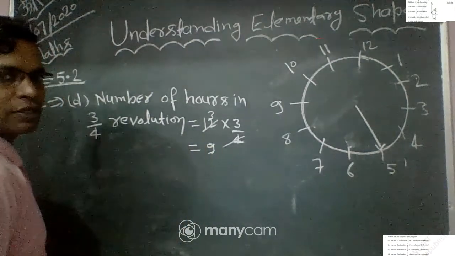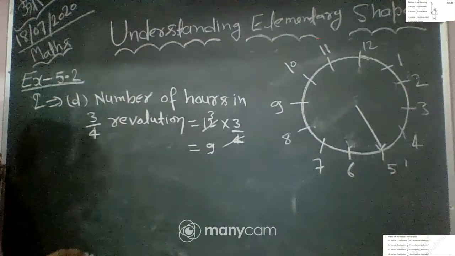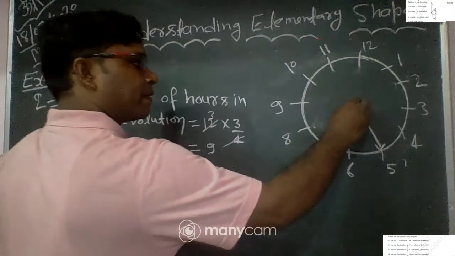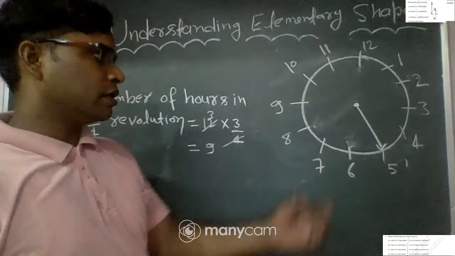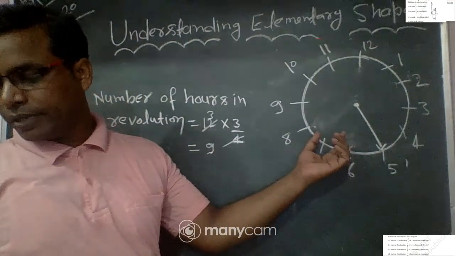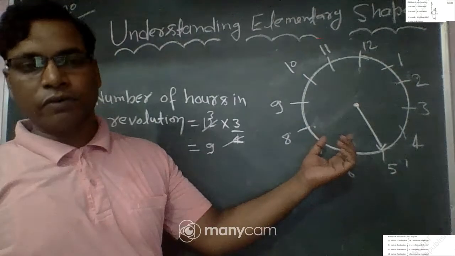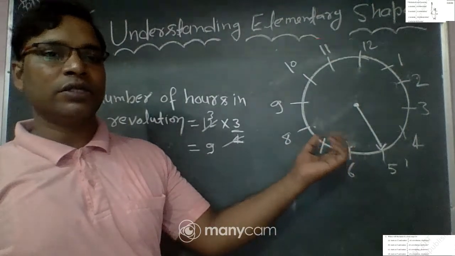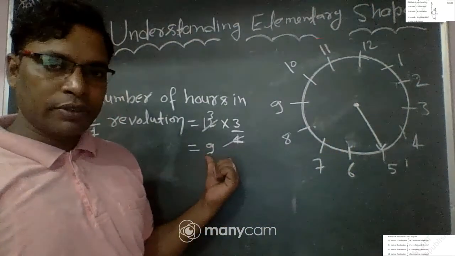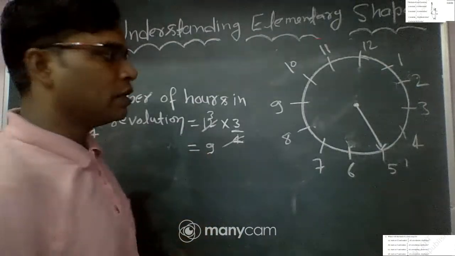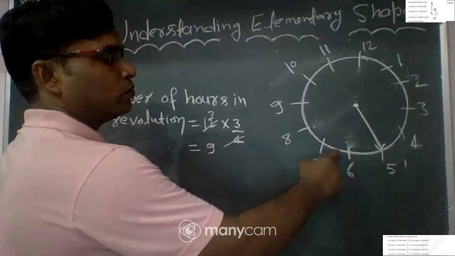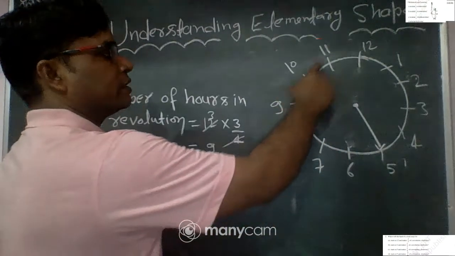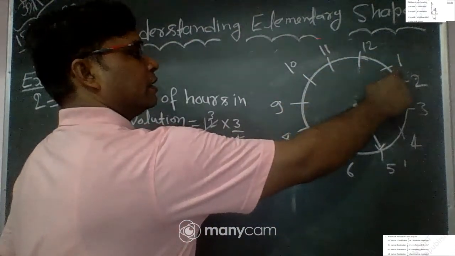Okay, so 9 hours. We have 5 and we start to make a 3 by 4 revolution. So where does the hand of the clock stop? In 3 by 4 revolution means 9 hours. So we count 9 hours from 5: 1, 2, 3, 4, 5, 6, 7, 8, 9.